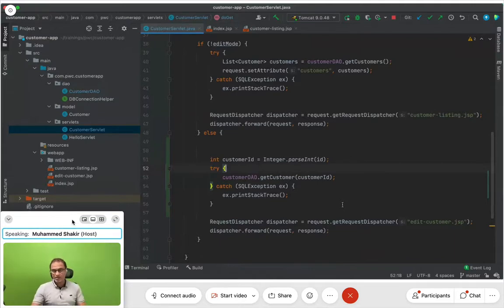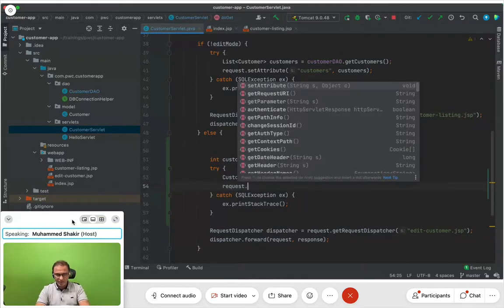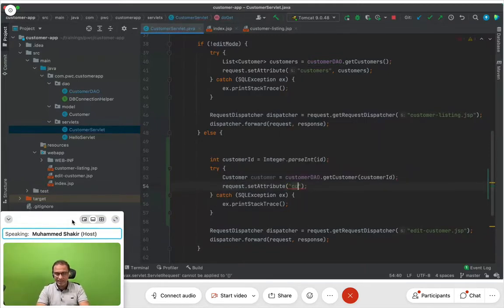But when I get the customer DAO object, what is it that I'm going to get here? Customer is equal to, yes, take a look. Any doubts? It's plain simple Java, nothing great, and time and again I'm saying, please focus on what code is written where. Then I'm going to put this in the request. I'll say request dot set attribute customer, just one single customer object, the one that I have over here.